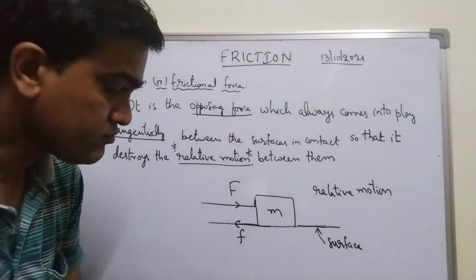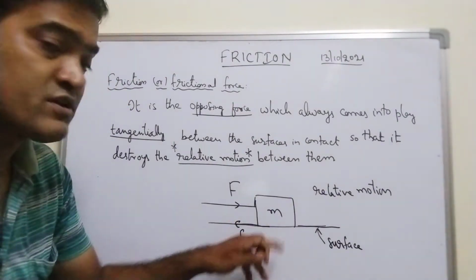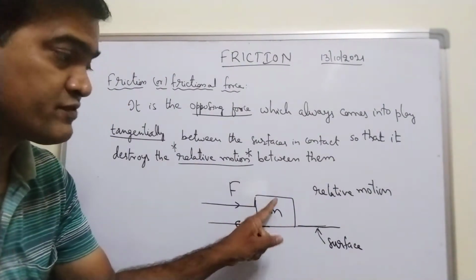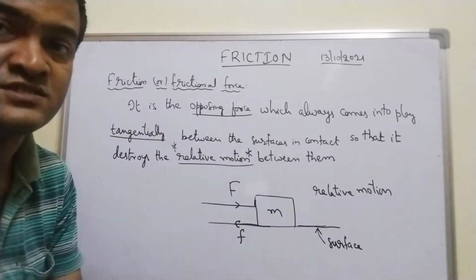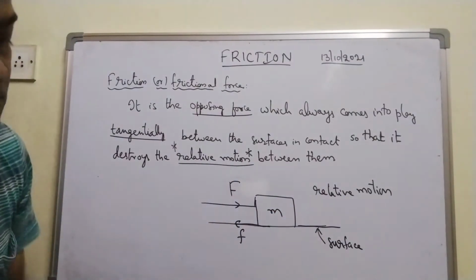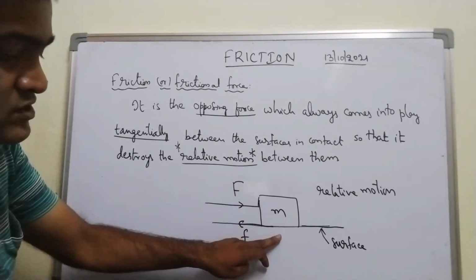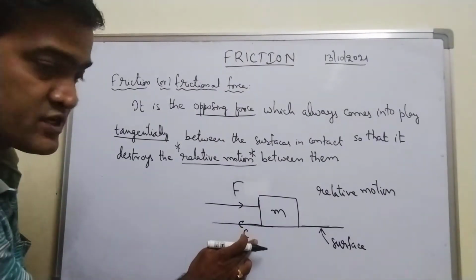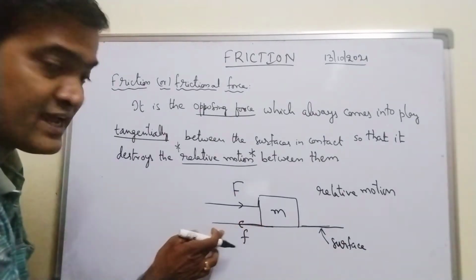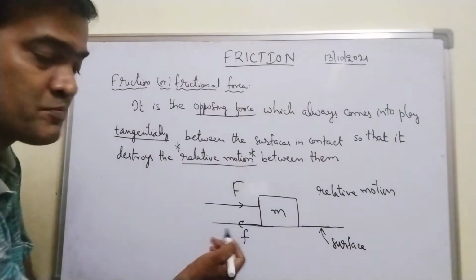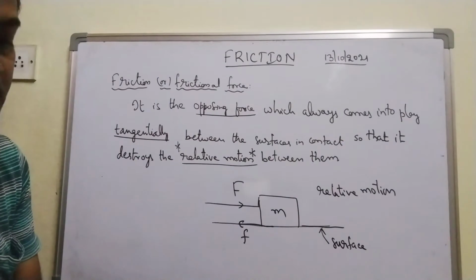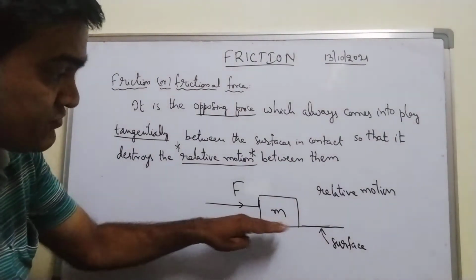Fine. So when two surfaces, that is the bottom surface of the block and the surface itself, are in contact, this frictional force acts tangentially, in the sense parallel to the surface, tangential to the surfaces in contact.